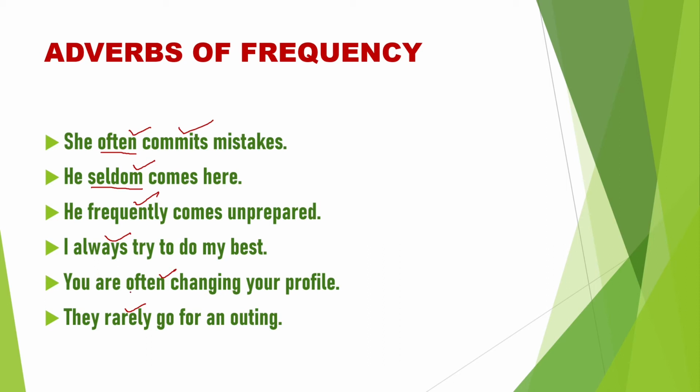But in the fifth sentence, you are often changing your profile. There is one verb group, are changing. In such cases, the adverb comes just after the first auxiliary verb. Here, are is the auxiliary verb. After the auxiliary verb, what comes? The adverb of frequency comes. They rarely go for an outing. Here one adverb and one verb are there, in a simple present tense sentence, and it is used just before the verb, or in between the subject and the verb.